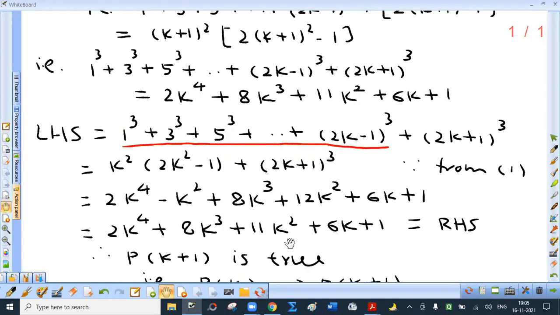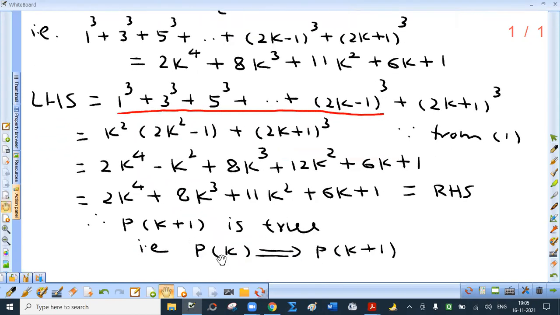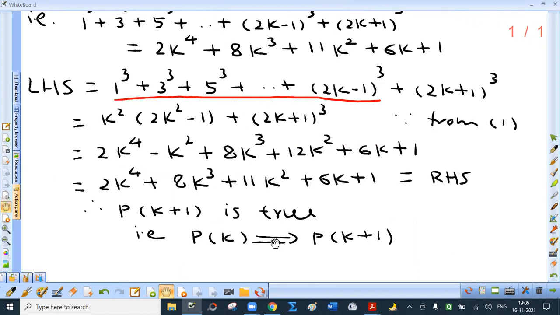Means what? P of k plus 1 is true. That is P of k implies P of k plus 1.